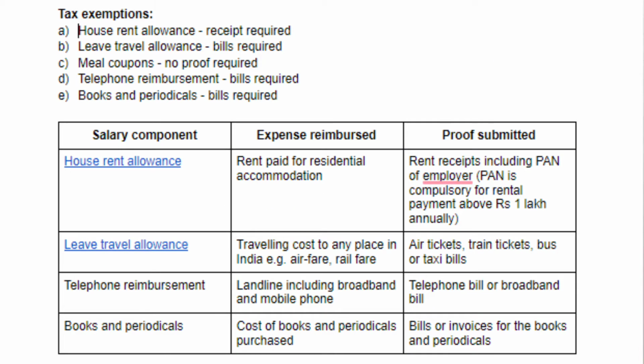Next, let us understand the tax exemptions. The tax exemptions will include an exemption for your house rent allowance. The exemption is based on the receipt you furnish to your employer. Exemption for leave travel allowance, that is based on the bills you furnish. Meal coupons, there is no proof required from your side. Telephone reimbursement, a bill is required from your side to be furnished to the employer. Books and periodicals, you need to furnish bills to your employer.